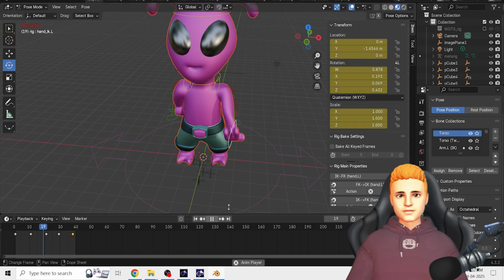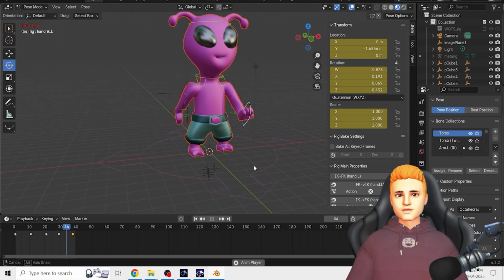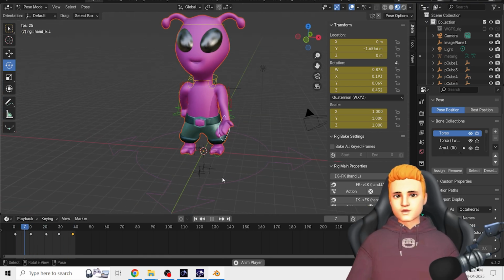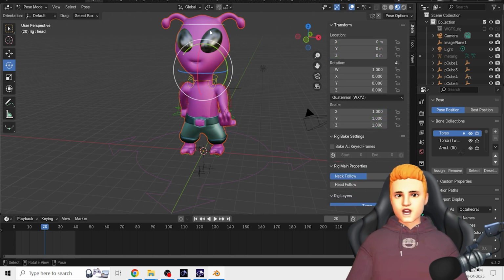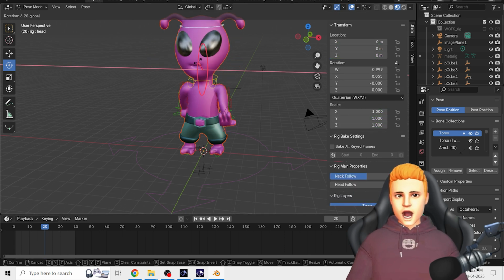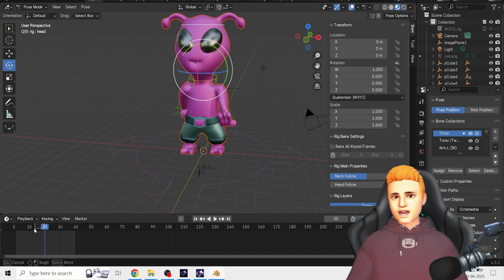See, if you want, you can also keyframe here.